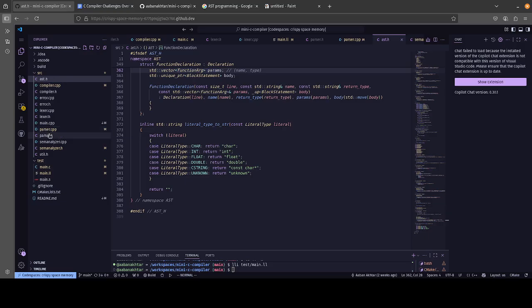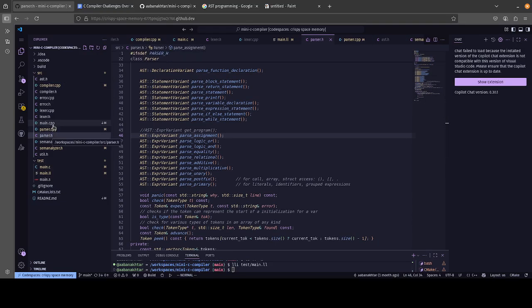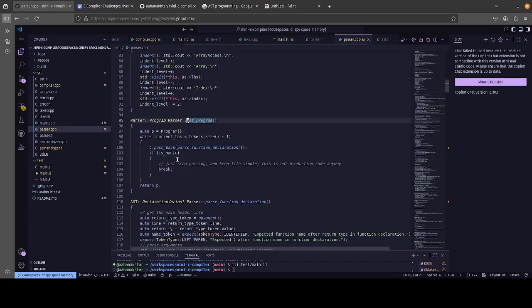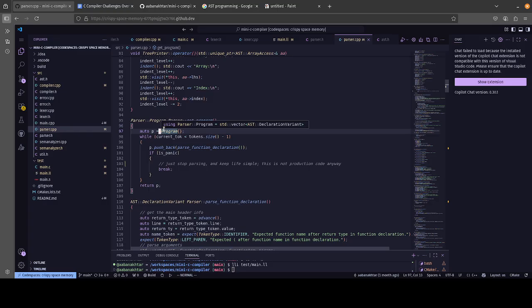Now, how do we actually take what's chucked out of the Lexer and put it back into the AST node representation? Well, it starts all in here in get program, which is our top level function. So basically the way it works is we create a program which is just an alias for a standard vector of declarations, like functions basically. And so that means we're going to just parse a bunch of functions.